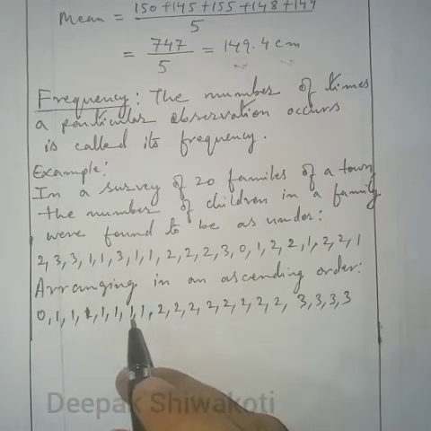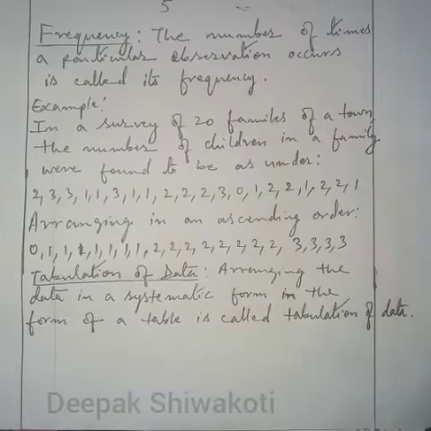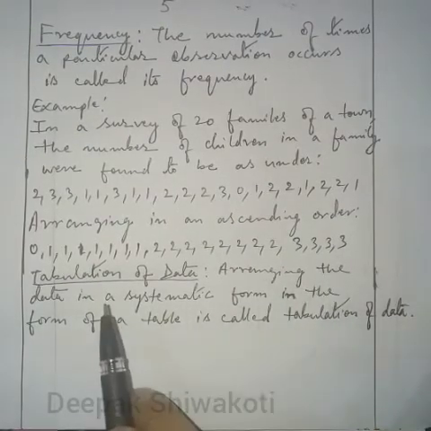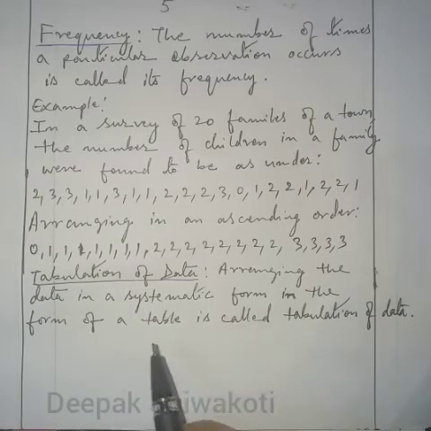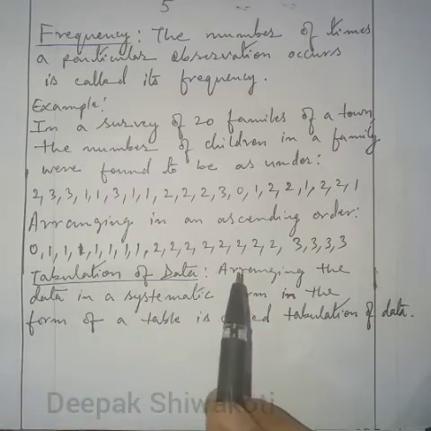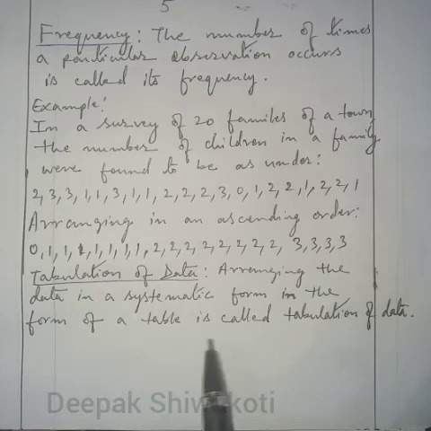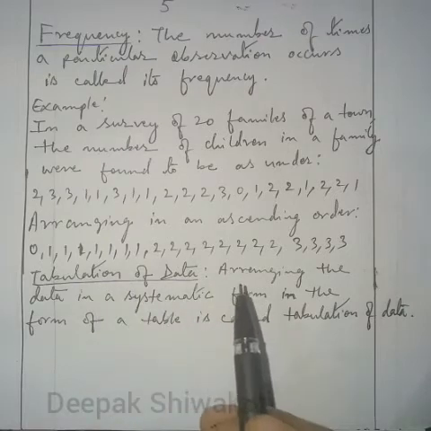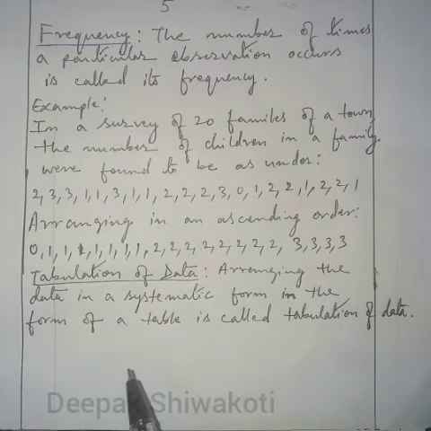Next is tabulation of data. Arranging the data in a systematic form, in the form of a table. When we arrange the given observations in the form of a table, it is called tabulation of data. So in the form of a table, we'll present the given observations.